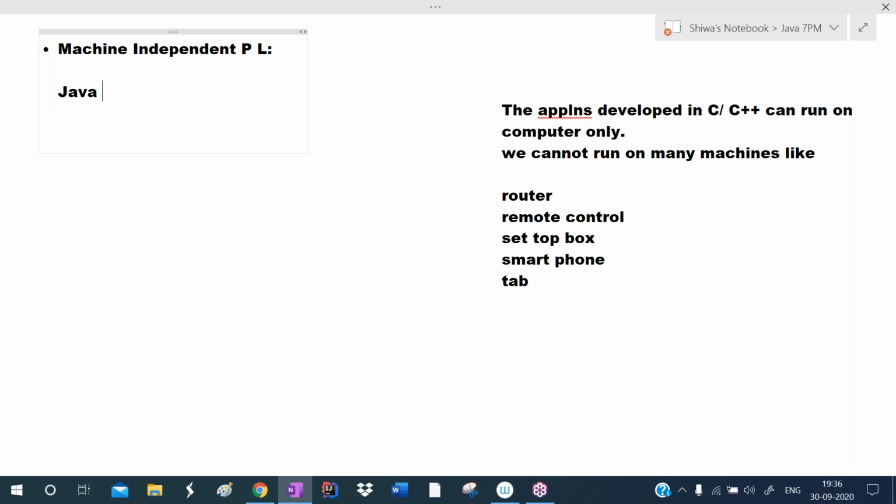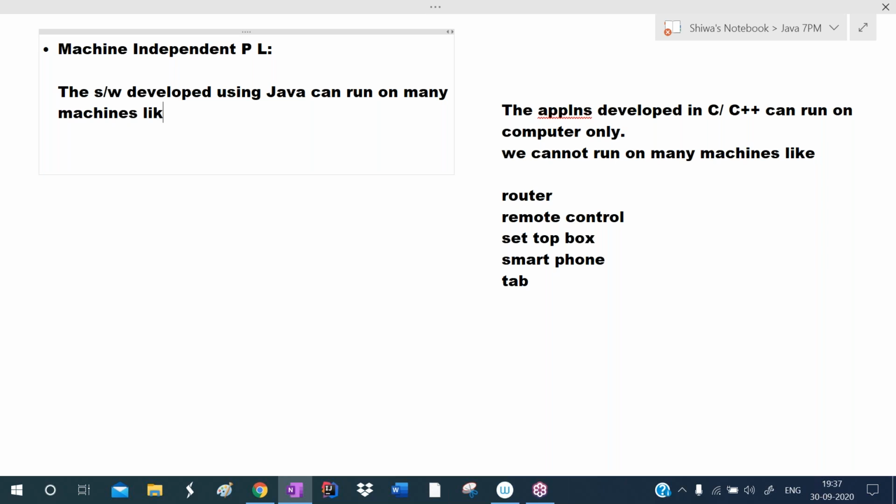The software developed using Java can run on many machines, not only computers. In routers, we can run our Java application. In setup boxes, we can run our Java applications. In the smartphone, we can run our Java application. In the tab, we can run our Java application.